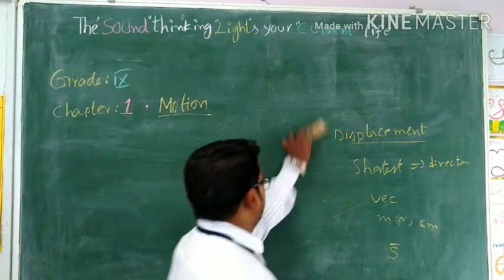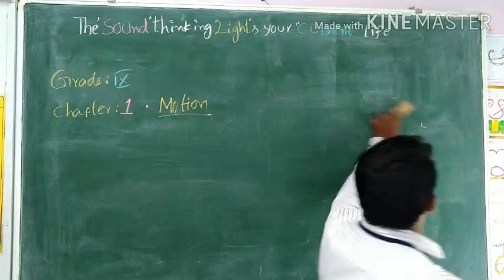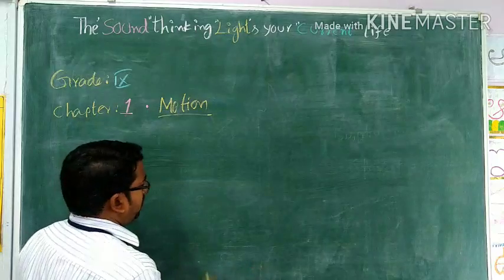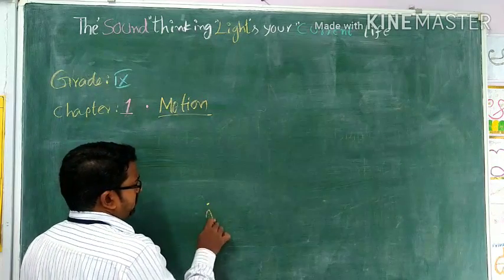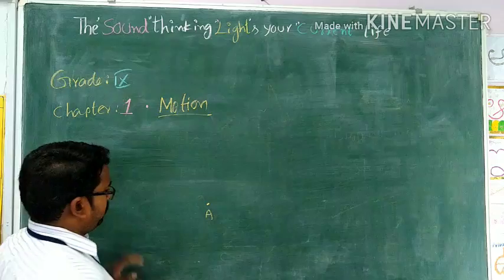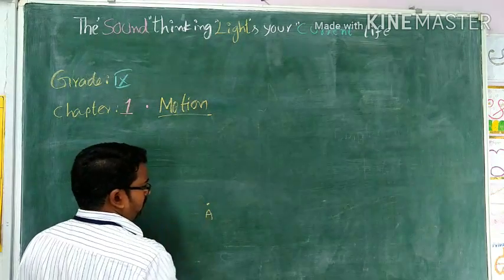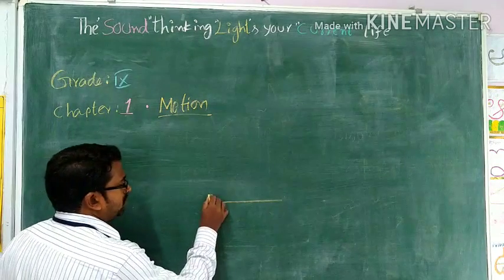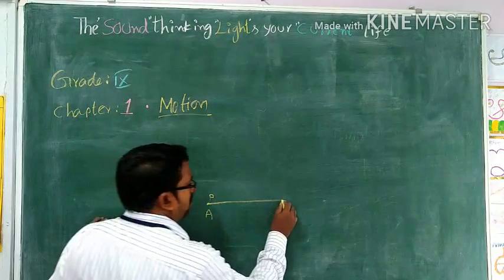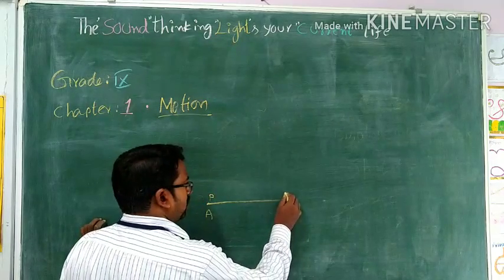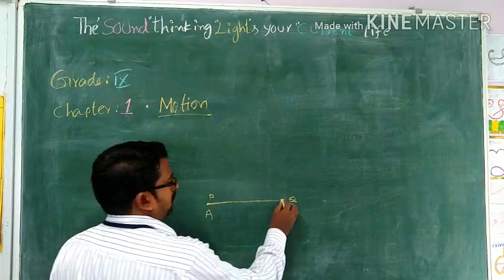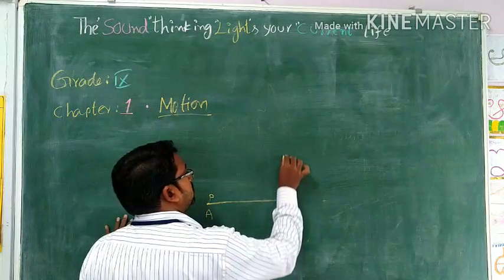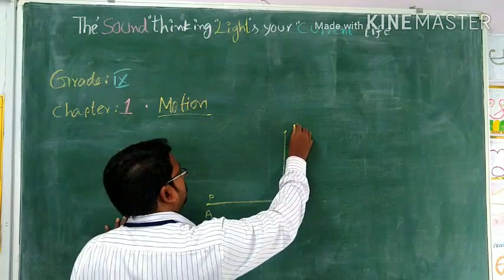Now let us see how this distance and the displacement are different with a few more examples. Already I told you so many things. Let us consider a body A. Okay, body A is moving like this from point P. After some time, the body A reaches the point Q. After that, it changes direction. Now it's moving towards east. Now it moves towards north and reaches the point R.